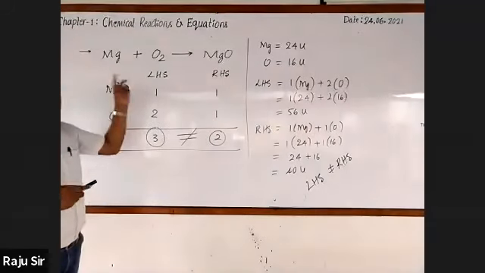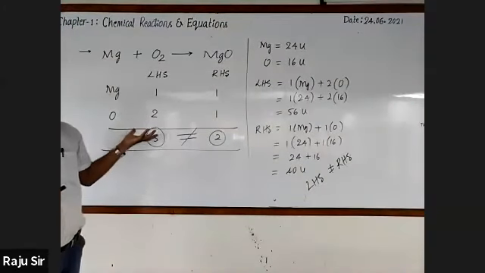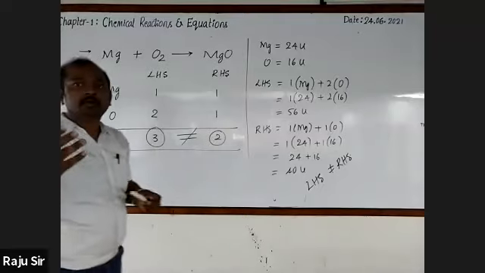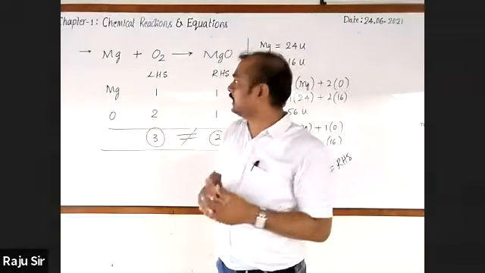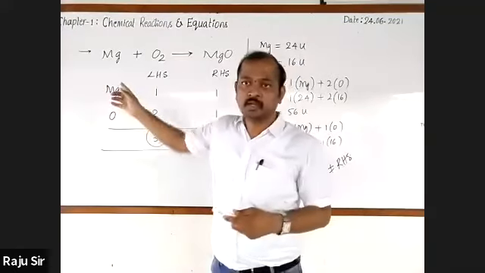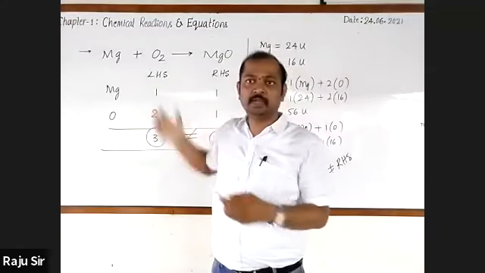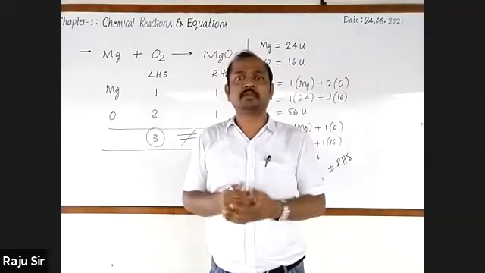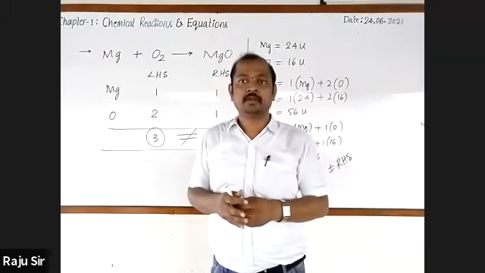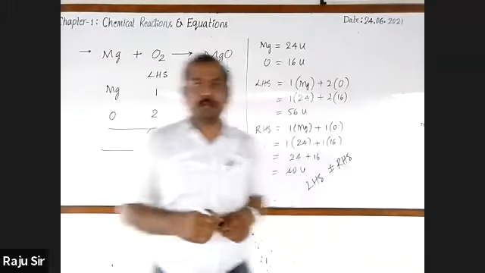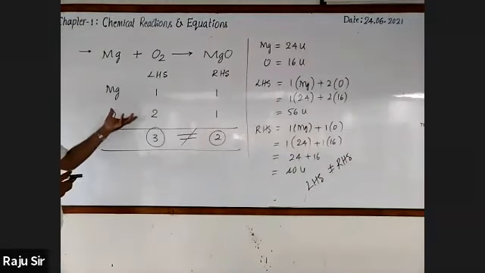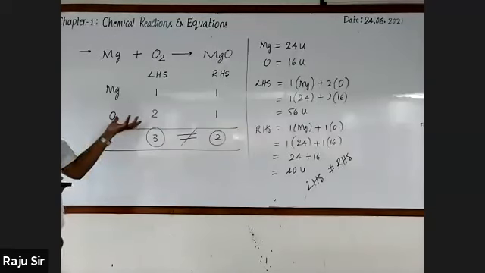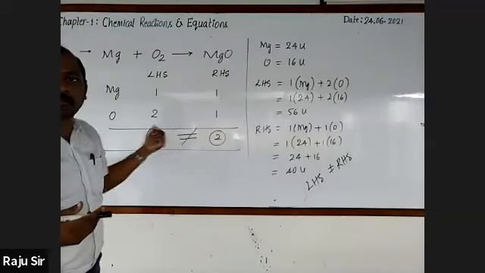Once I tell you, from this we can come to know that there are types of chemical equations. One is unbalanced. If it is unbalanced, obviously one should be balanced as well. Now let me give you information about balanced and unbalanced chemical equations. First, unbalanced. We should just go for recalling unbalanced.